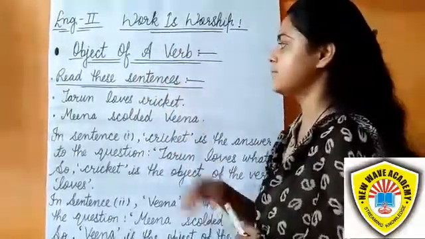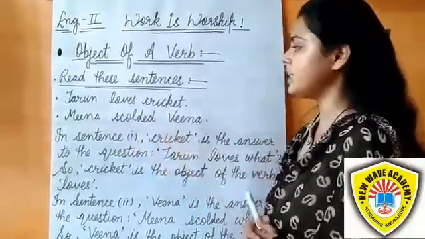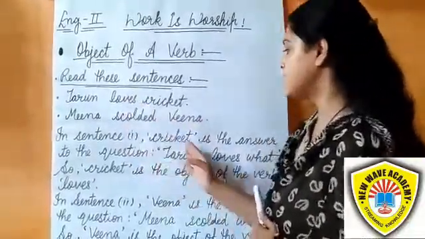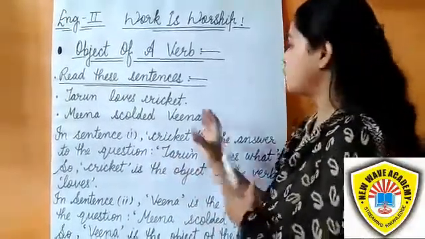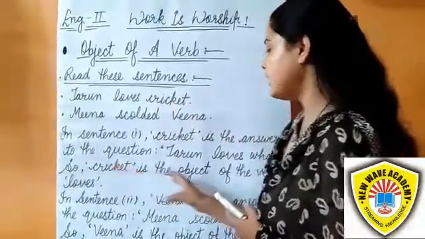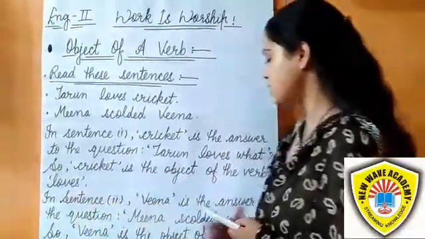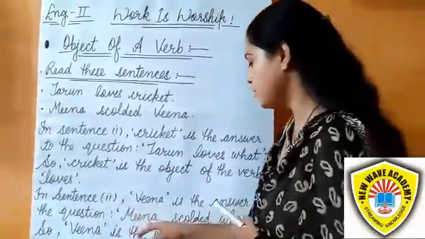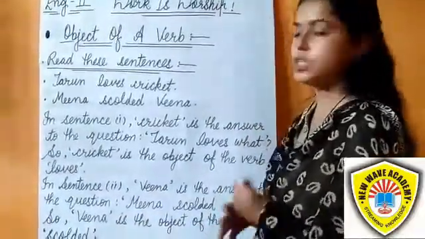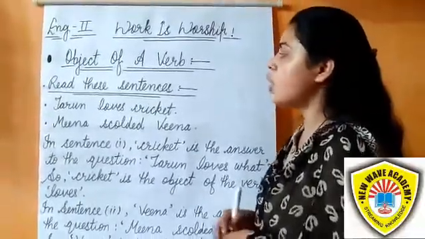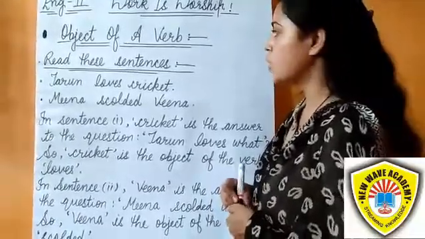Students, object of a verb. Read these sentences. Tarun loves cricket. Meena scolded Veena. In the first sentence, cricket is the answer to the question, Tarun loves what? So cricket is the object of the verb loves. In the second sentence, Veena is the answer to the question, Meena scolded whom? So Veena is the object of the verb scolded. Remember that the object is the answer to the question what or whom.